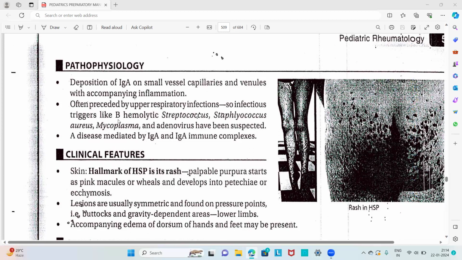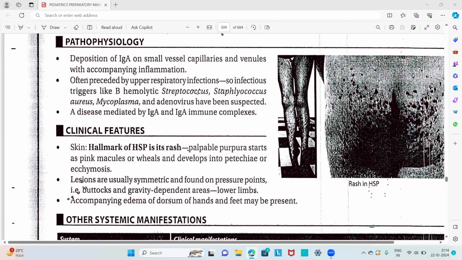Infectious triggers like beta hemolytic streptococci, Staphylococcus aureus, mycoplasma, and adenovirus have been suspected. It is a disease mediated by IgA and IgA immune complexes. That is Henoch-Schönlein purpura. This is a picture showing the rash in Henoch-Schönlein purpura.